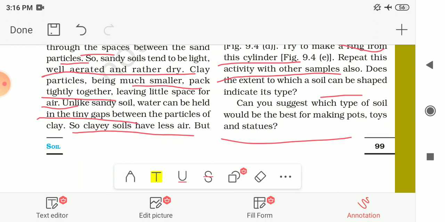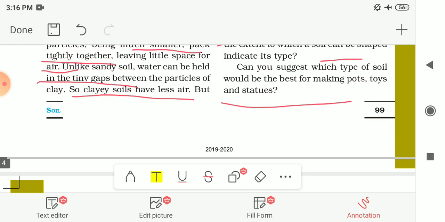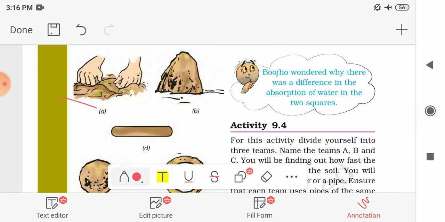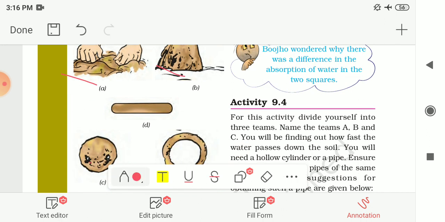On the next page it is shown to you. First you have to knead the soil like this. Make the ball with the soil like this. Here it is also shown to you. Then try to roll the cylinder from the soil, and then try to make the ring from this soil.